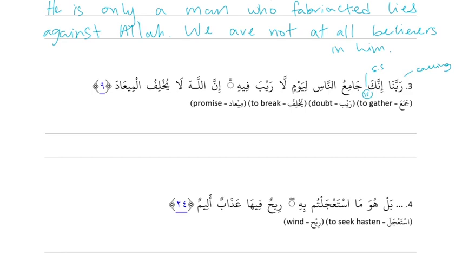And since it is a sentence, that's where the "is" goes. And then jamir is general and an-nasi is specific, so that's possessive. Good. And then liyawmin is TLDR and it's a noun. And then la rayba, la starts a new sentence.